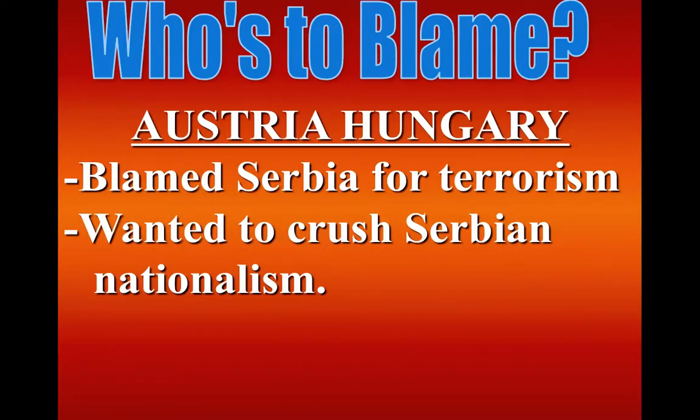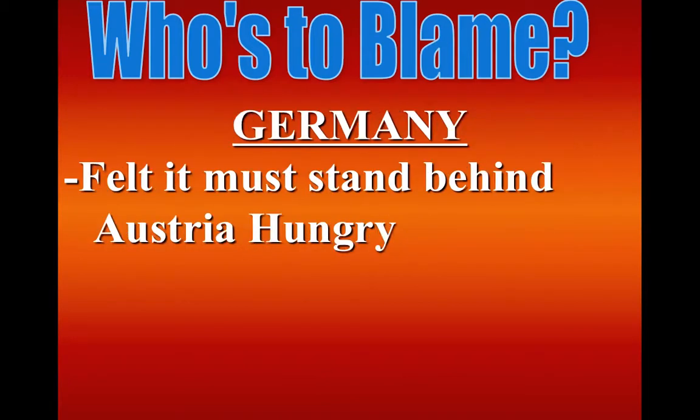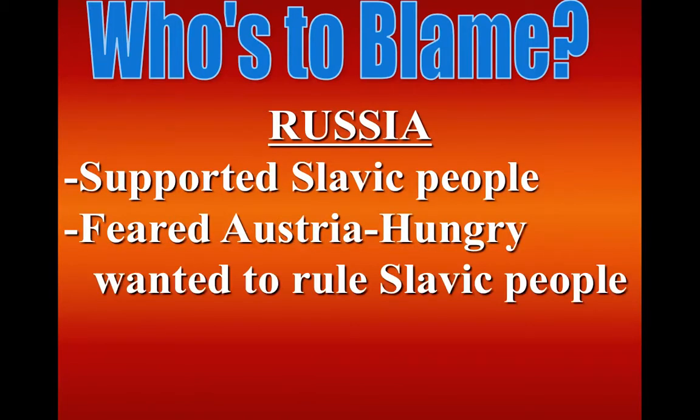But who can we blame? We could blame Austria-Hungary, because they blame Serbia for the terrorism being the assassination of Archduke Franz Ferdinand. And they wanted to crush Serbian nationalism. We see that word pop up again. Germany felt it must stand behind Austria-Hungary, so they can be blamed for popping their noses in it and standing behind Austria-Hungary. Russia, because they supported Slavic people, nationalism once again, and they feared Austria-Hungary wanted to rule Slavic people.